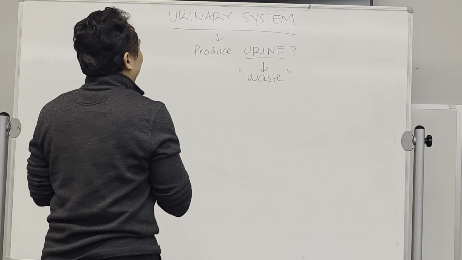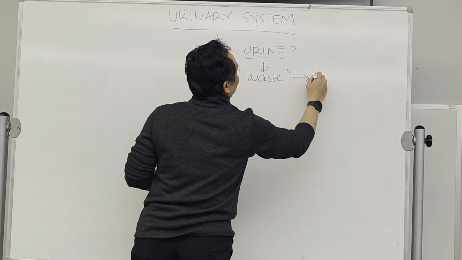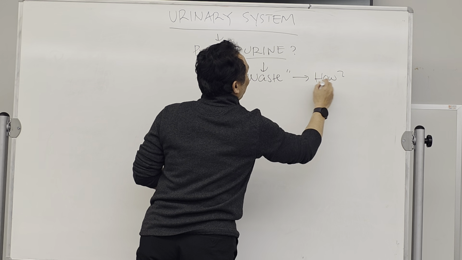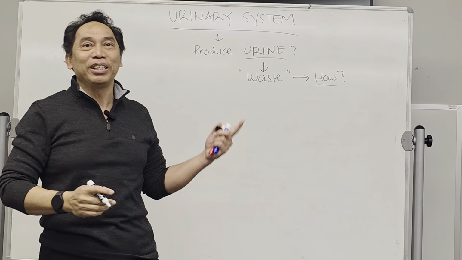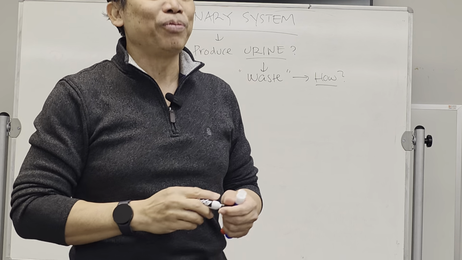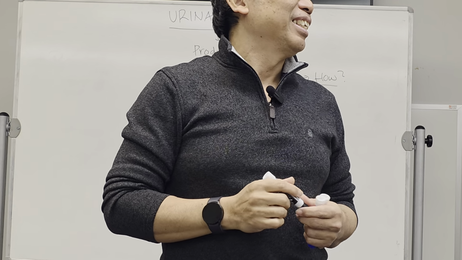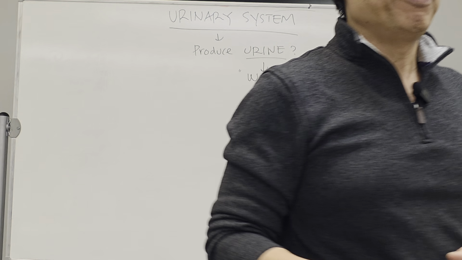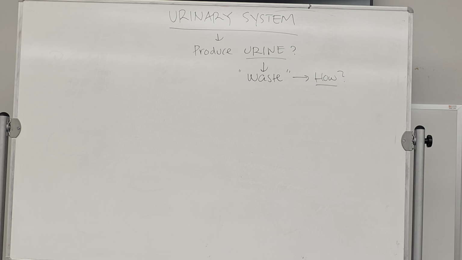The question is how? How do we produce the urine? How do we produce this waste? How do we remove this waste? Anybody have an idea? What is urine actually coming from? Urine is coming from blood.